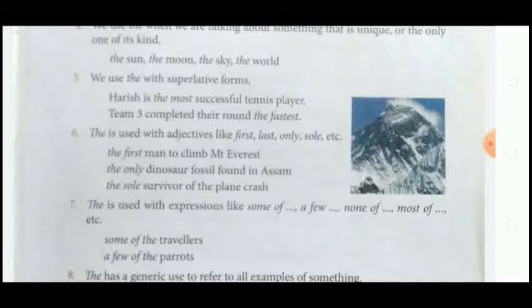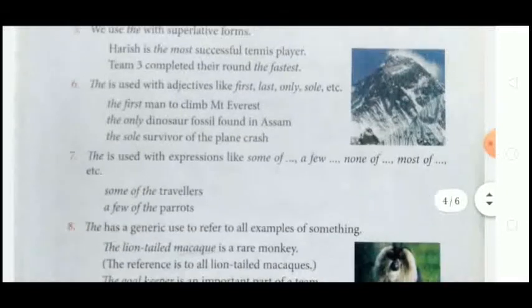The only dinosaur fossils found in Assam. The sole survivor of the plane crash. So when we want to talk about adjectives like first, last, only, sole, we use the before them.